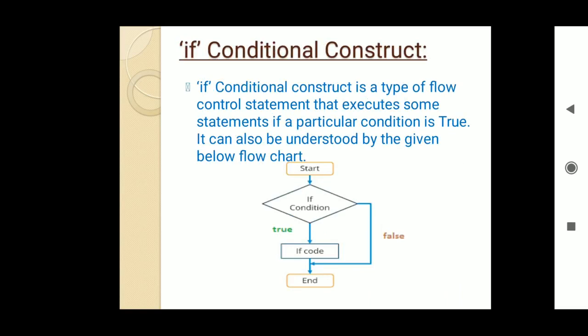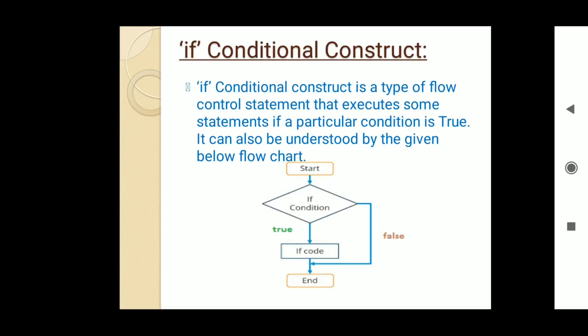As I said earlier, it can also be understood by a flowchart. As you already know, a flowchart is the pictorial representation of some statements or the algorithm of a given particular problem. So just check out this flowchart with the if condition. Suppose we start, then we check the condition. A condition is always checked by a diamond box in a flowchart.